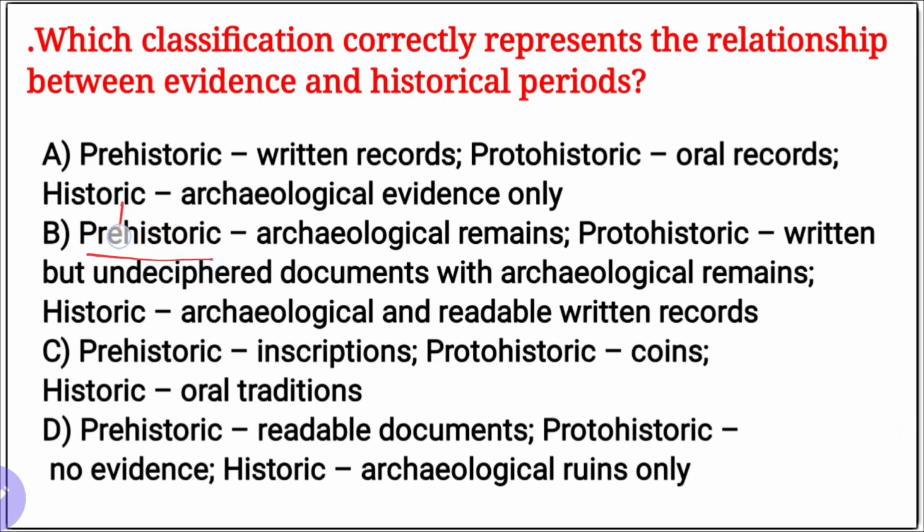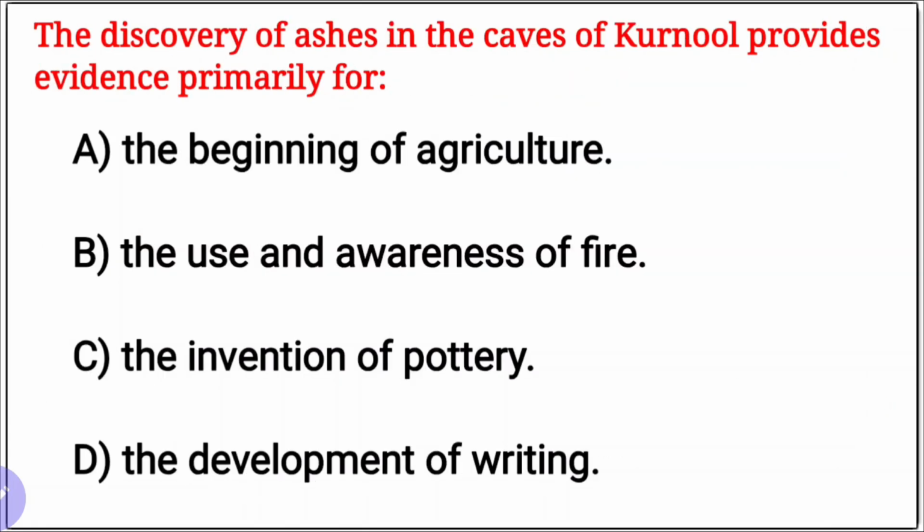Prehistoric means archaeological remains only. Proto-historic means written but undeciphered documents with archaeological remains. And historic means archaeological and readable written records, starting from the Vedic age. Proto-historic is the Indus Valley civilization. Prehistoric is the Stone Ages.